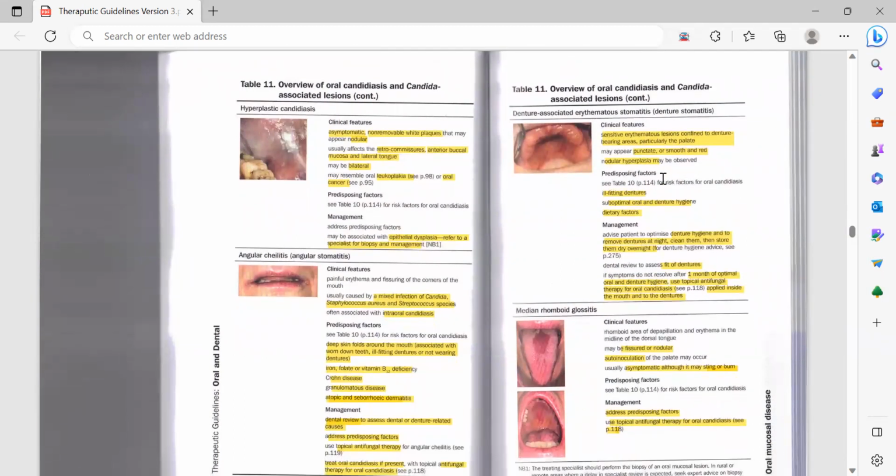What would be the predisposing factor for this one? Like if the patient has an ill-fitting denture, his denture is not fitting properly and it is causing trauma to the area.